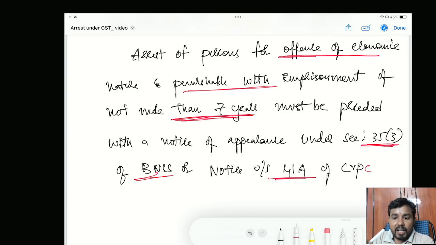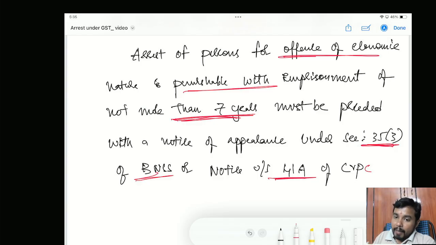Based on the general grounds of arrest, you cannot do that. Whatever conditions you have given in 41A CrPC and 35 subsection 3 of BNSS, if I am not complying with that, and if I am not cooperating with the investigation, then only you can arrest me.